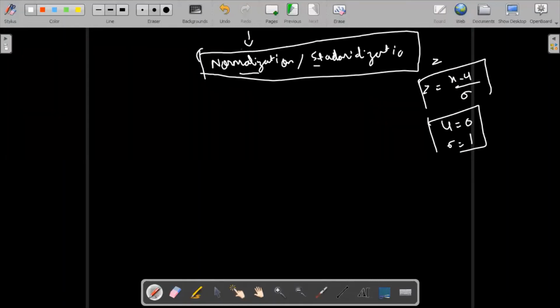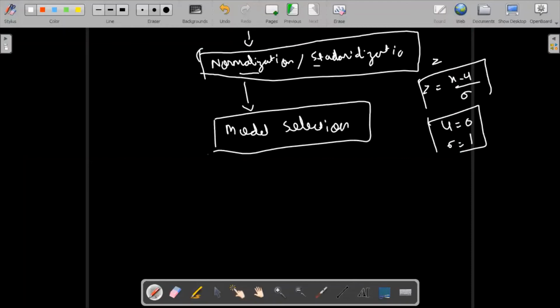After the EDA only, you will be able to understand what type of model selection I should do. We are going to have n numbers of algorithms. I will try to see what type of data I have, and on the basis of that I will try out some model. Maybe if I observe some kind of linear relationship, I'm going to use linear regression. If I'm not able to find any such relation, I will try some other model and experiment. So this is nothing but model selection.